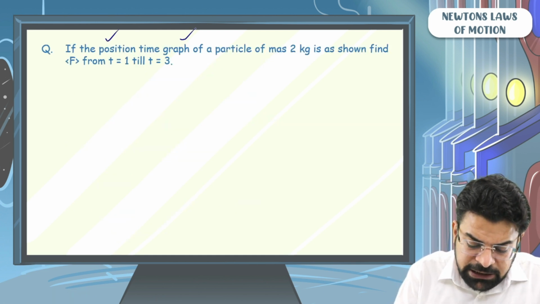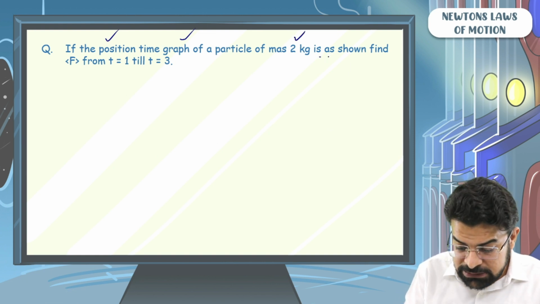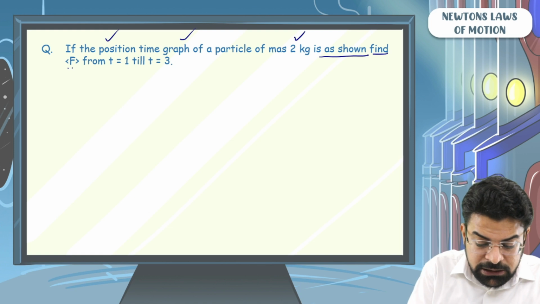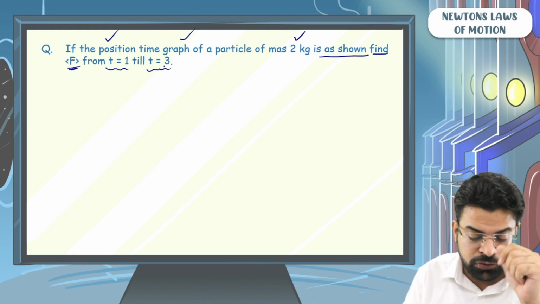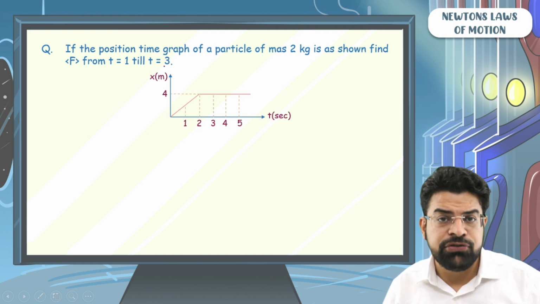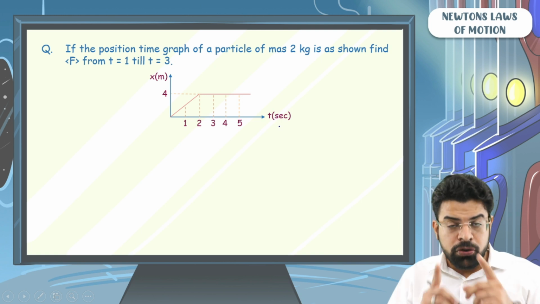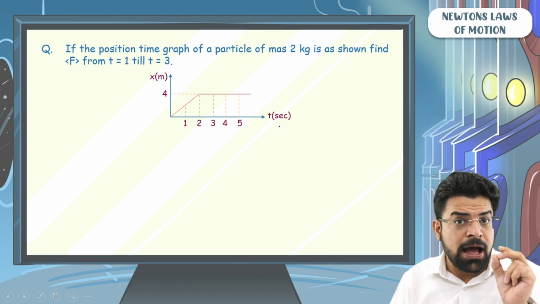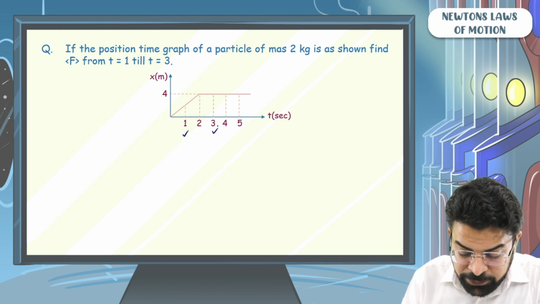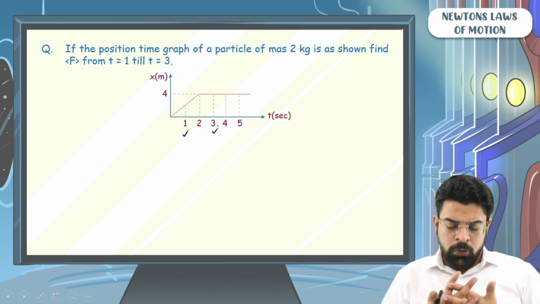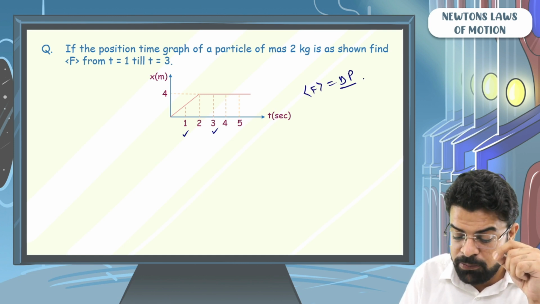If the position time graph of a particle of mass 2 kg is as shown, find the average force acting on the particle from time equals to 1 till time equals to 3. In the graph, I have shown you the position time graph of a particle. Your mission is to find the average force on the particle from time equals to 1 till time equals to 3. How to do? So see, average force is change in momentum upon time taken.